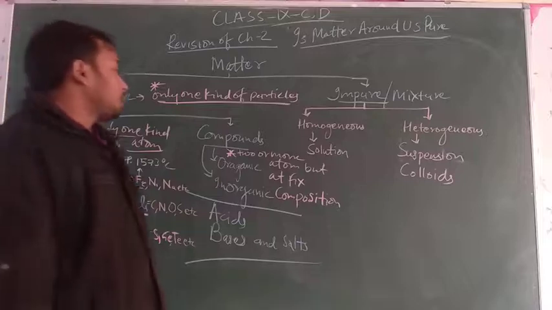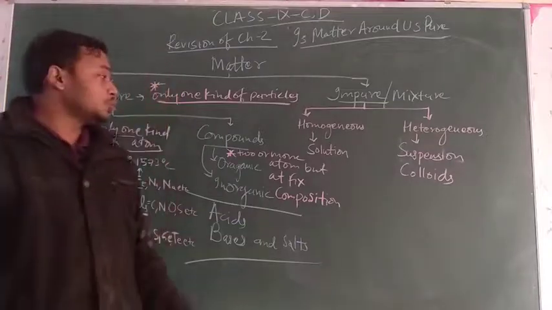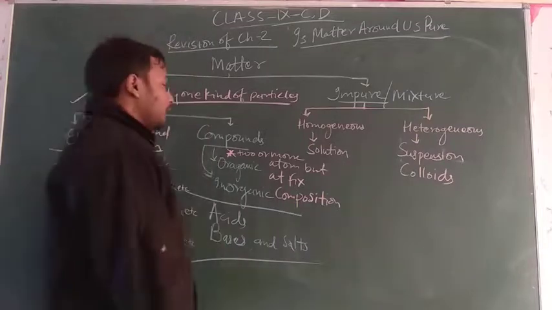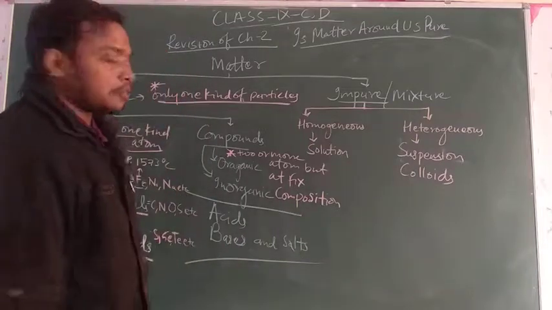Now what about the compounds? Compounds are made up of 2 or more atoms at a fixed composition.